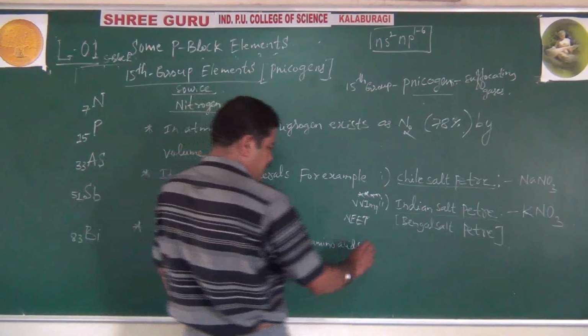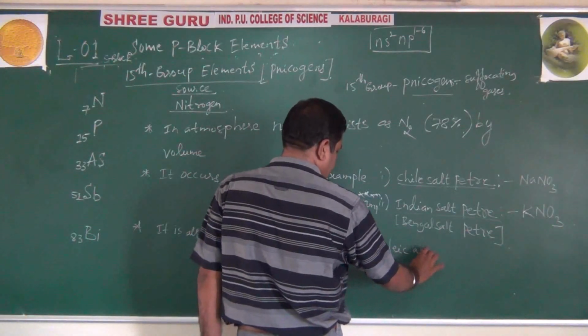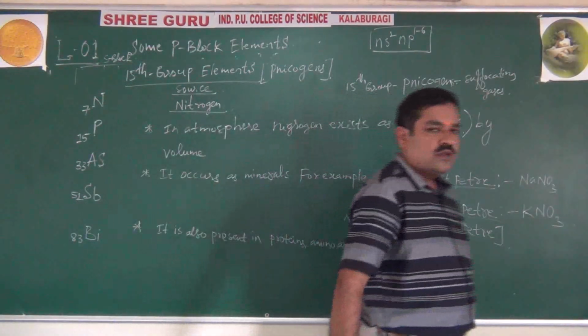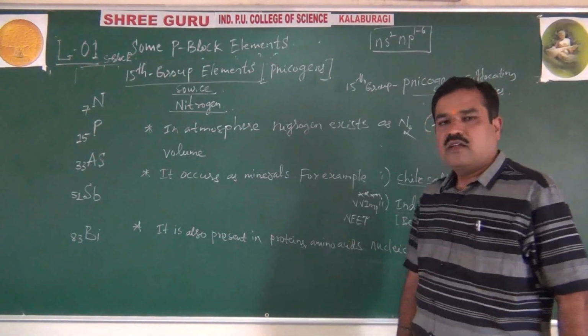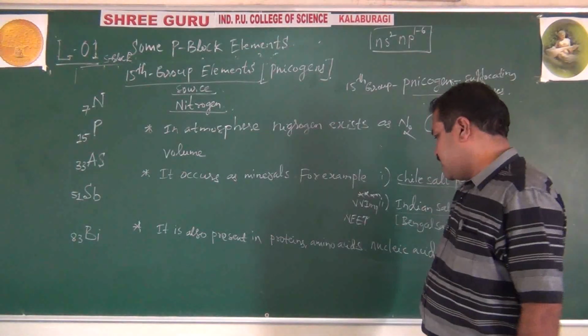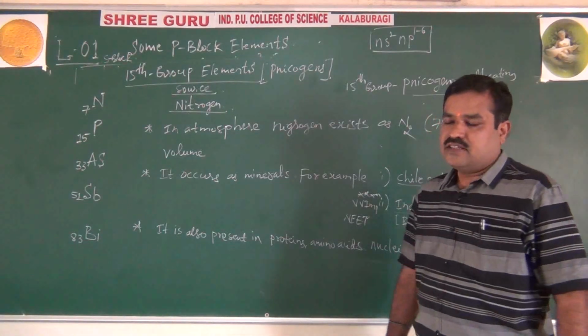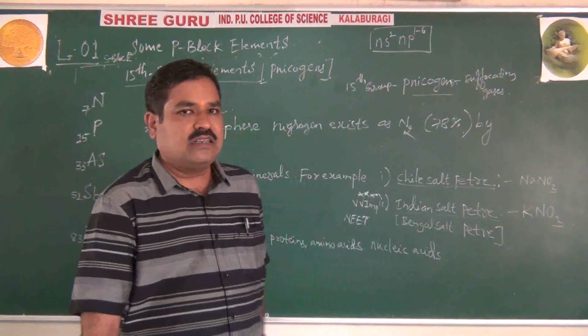It is present in proteins, amino acids, and even nucleic acids like DNA and RNA, that is deoxyribonucleic acid and ribonucleic acid. Purine and pyrimidine bases are heterocyclic compounds containing it.